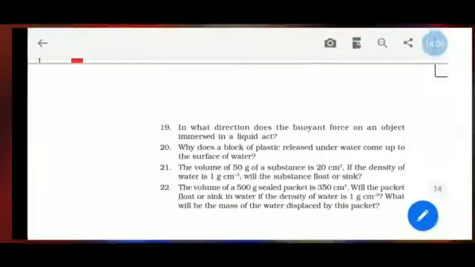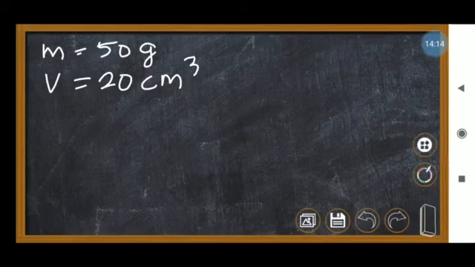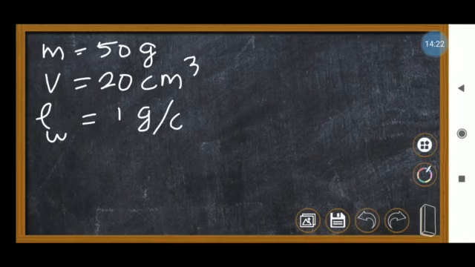And what are the things to find? The density of the water is given. Density means rho. The density of the water they have given is 1 gram per centimeter cube. Okay, so will the object float or will it sink?